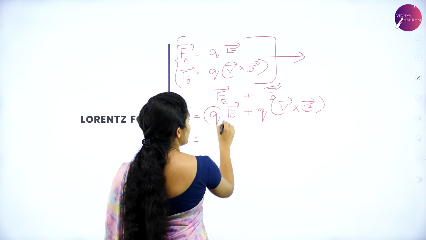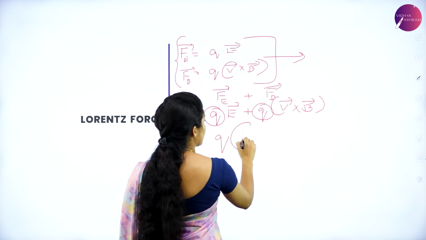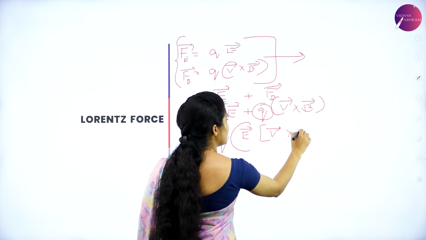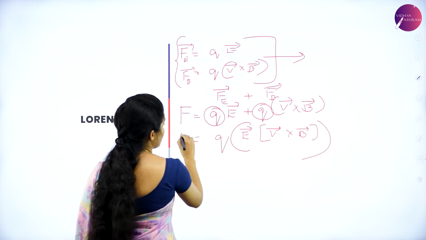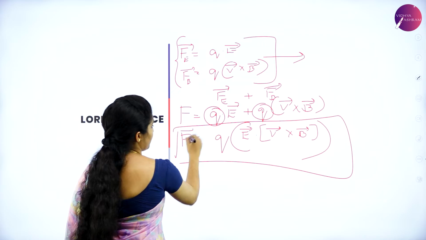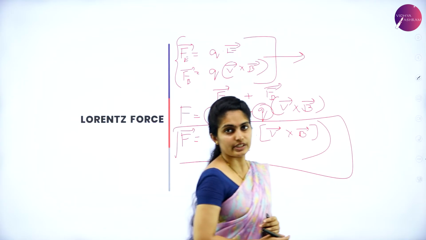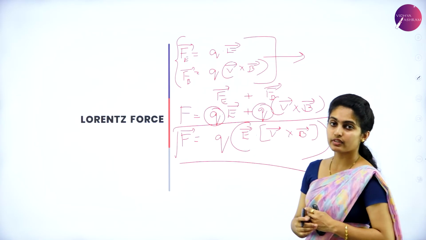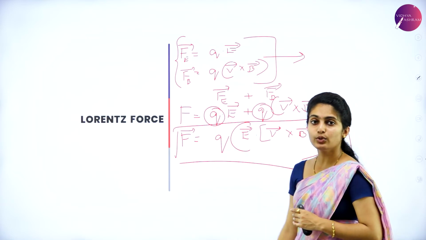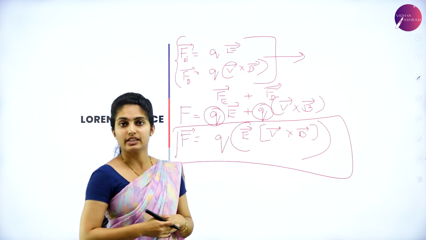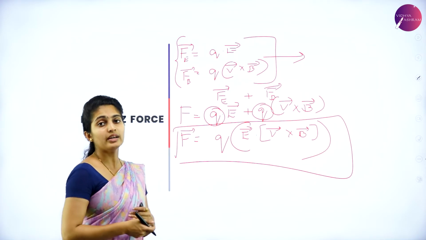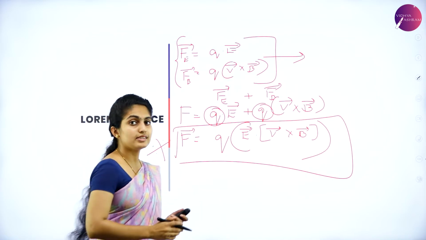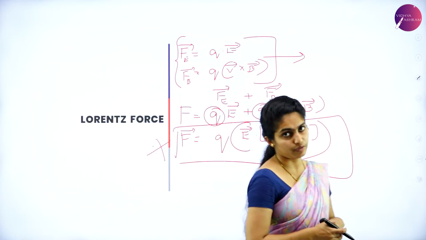Which is the common term? Q is common, so I'll take it out and I have Q into E vector plus V cross product B vector. This force is called the Lorentz force. The force only due to electric field will be this, only due to magnetic field will be this one, and due to both electric and magnetic field will be the last equation. So the Lorentz force is the one which I have written over here. Got it? I want all of you to mark this as important. This is an important concept of this chapter.